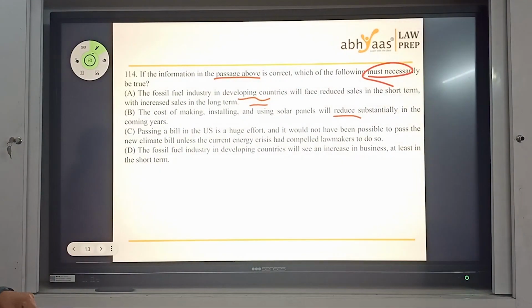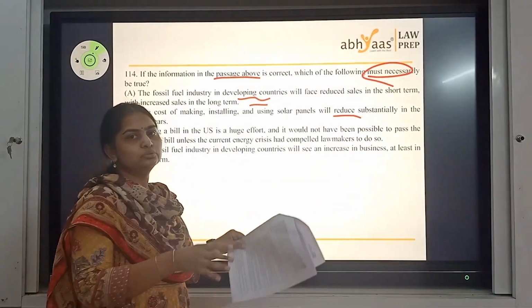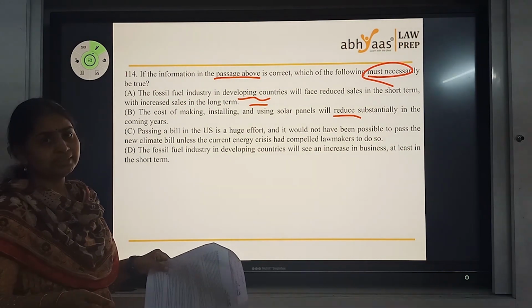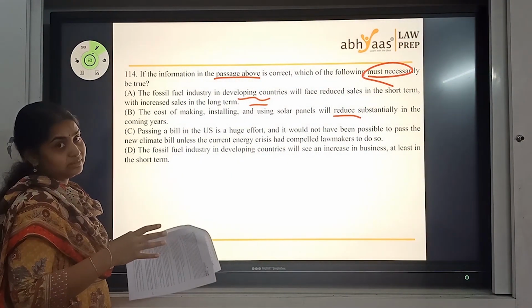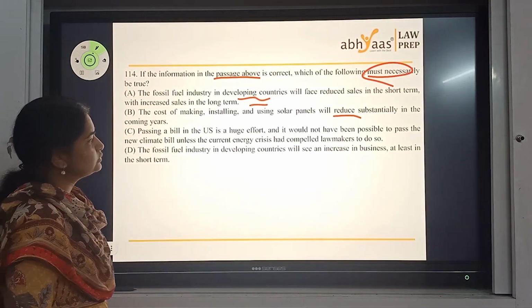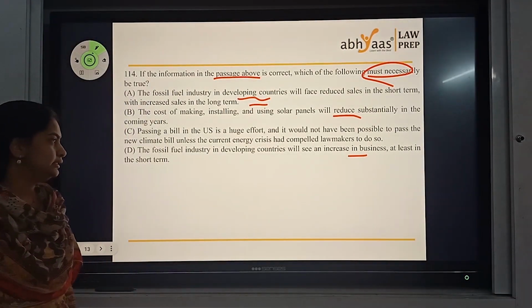Well, yes, we did talk about the US climate bill in the paragraph, where there is something to do with the renewable sources, and there's some investment to be done with fossils also. But can this be my answer? Let's see. The fossil fuel industry in developing countries will see an increase in business, at least in the short term.